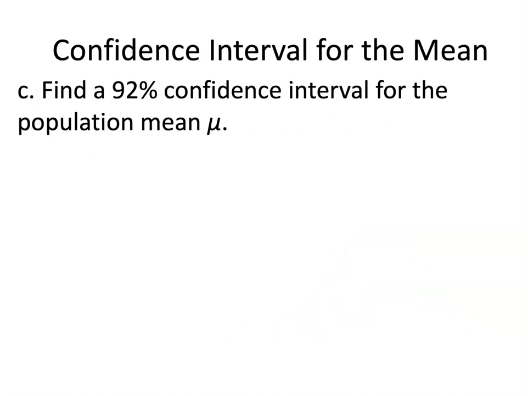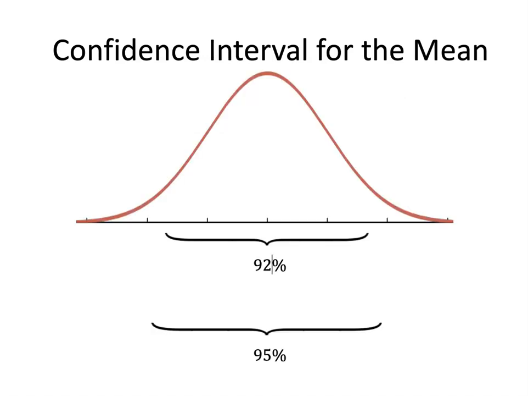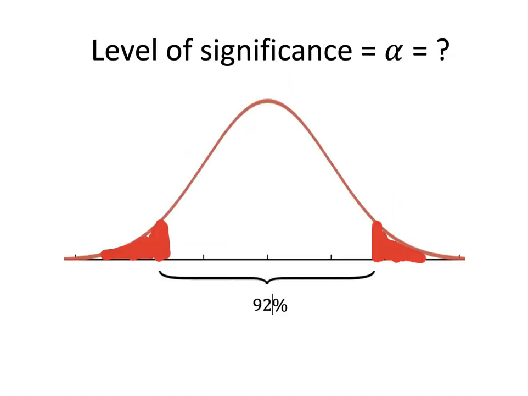Find a 92% confidence interval for the population mean mu. To be honest, we usually work with 90, 99, 95. 92 is not very common. But if we did come across a 92% confidence interval, here's how we'd calculate it. Okay, a 92% confidence interval is going to look like this.